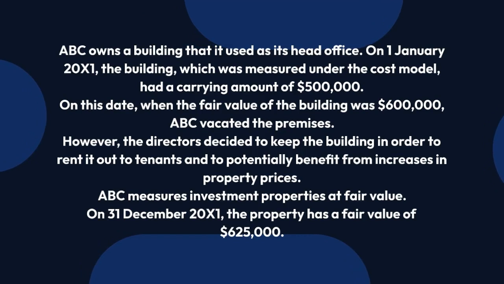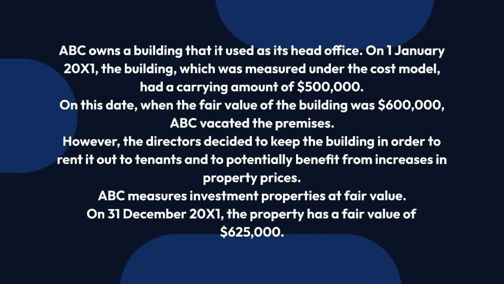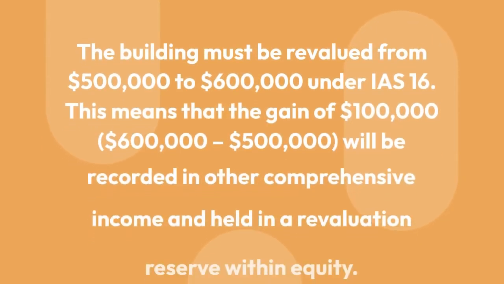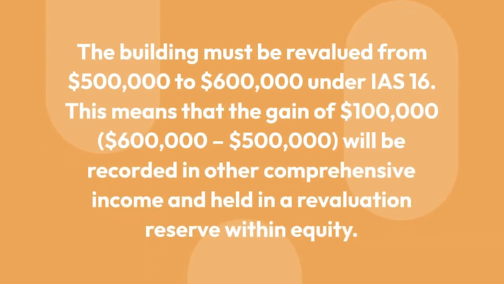On December 31, 2021, the property has a fair value of $625,000. The building must be revalued from $500,000 to $600,000 under IAS 16. This means that the gain of $100,000, $600,000 minus $500,000, will be recorded in other comprehensive income and held in a revaluation reserve within equity.